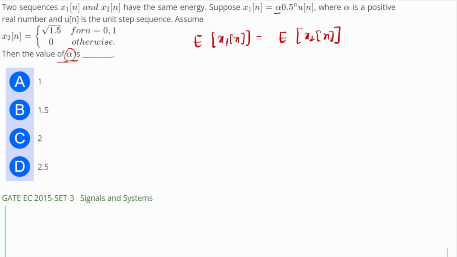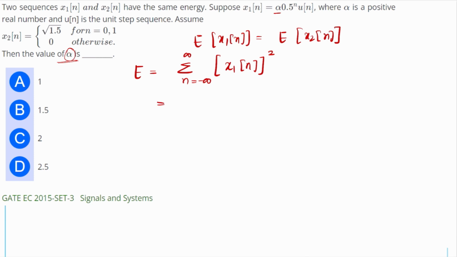So how do we find energies in a discrete time system? The energy of any discrete signal is given as a summation, because it is a discrete signal, so summation of n equal to minus infinity to n equal to infinity of the signal, whatever signal it is, squared. This is how we can find the energy of the signal easily.